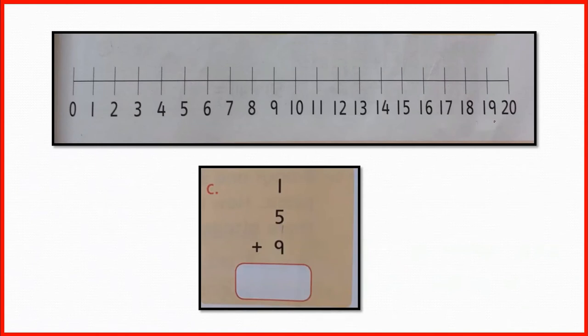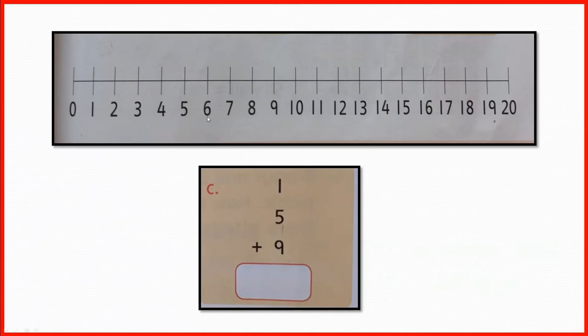Now let's do part C. In this we have to add 5 into 1. That means we have to jump 5 times ahead from 1. So let's start jump. 5 times ahead from 1. 1, 2, 3, 4, 5. Now we are at number 6. That means 5 plus 1 equals 6.